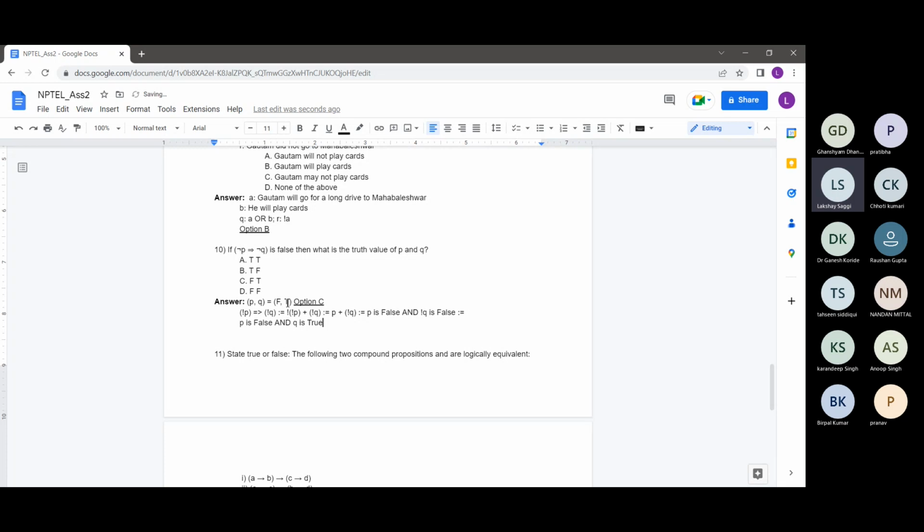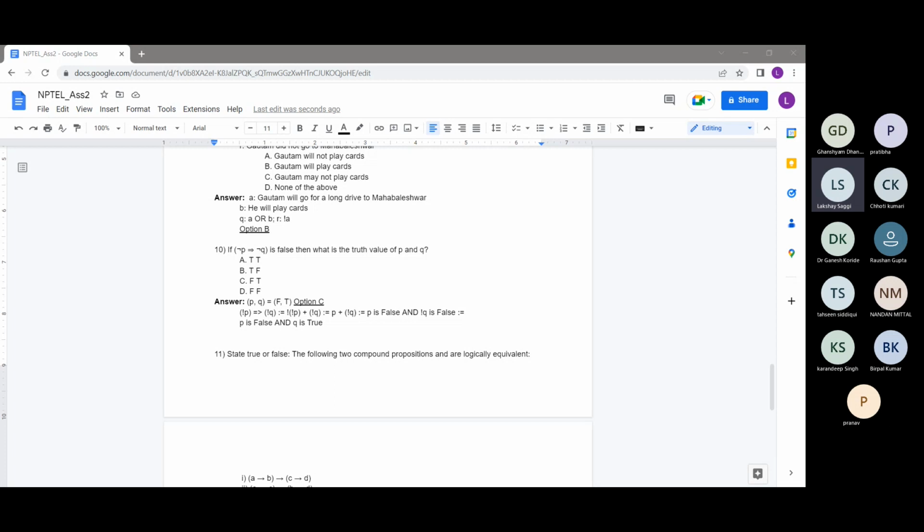So P is false and Q is true, which was option C, which we arrived at by directly looking at the property of the implication operator also orally. But as I said, not P implies not Q can just be simplified to this P or not Q expression, and seeing things in this expression is much easier. It just tells you the whole story about the expression, what this complicated expression actually means. So in this way we arrive at option C.